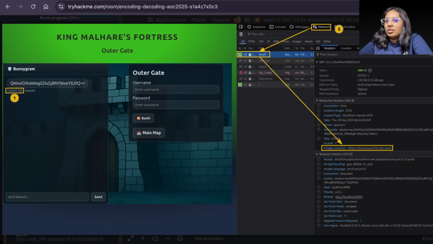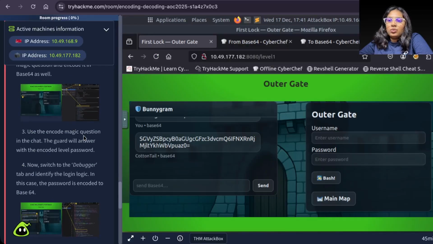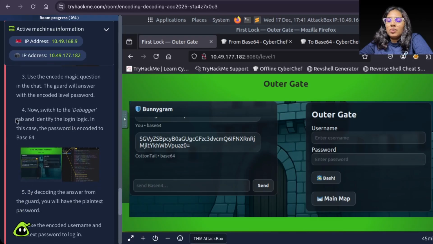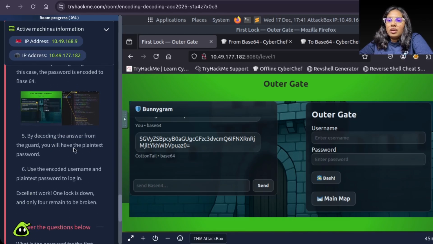That is okay. This is cottontail. Use the encode magic question. The guard will provide with the encoded level password. Now switch to debugger tab and identify the login logic. In this case, the password is encoded to base 64. By decoding the answer from the guard, you will have the plain text password. Use the encoded username and plain text password to log in.